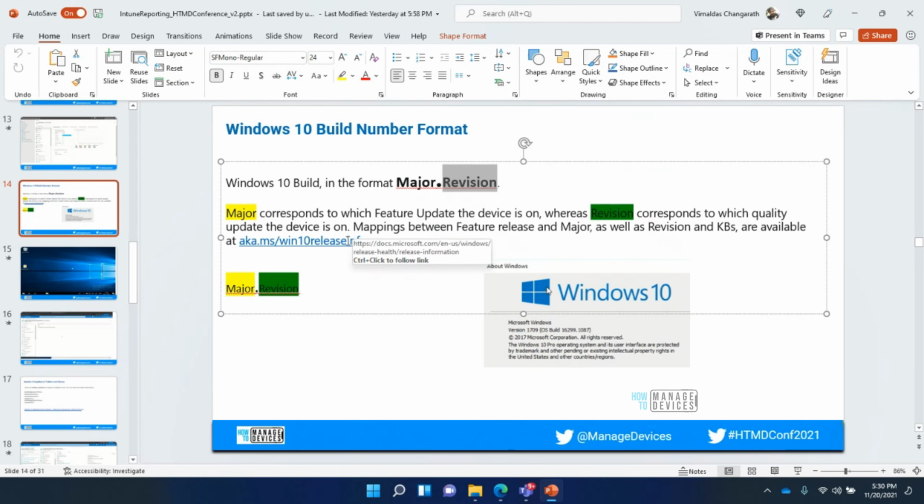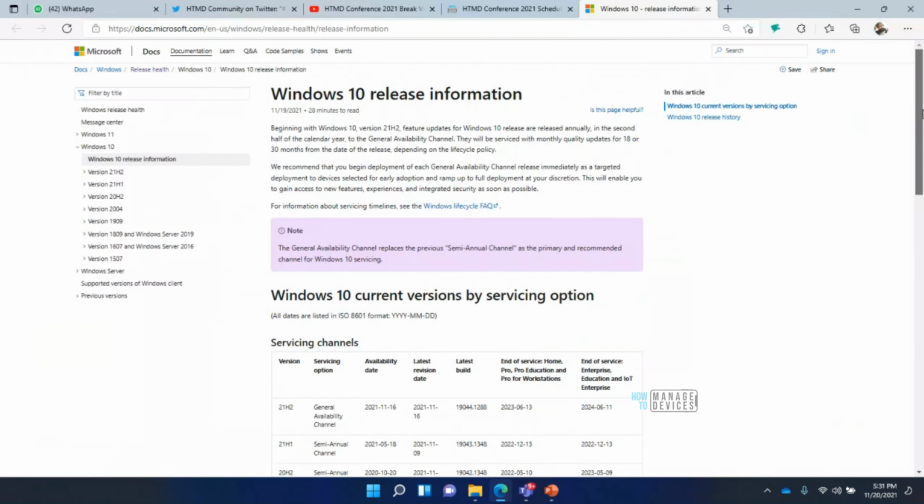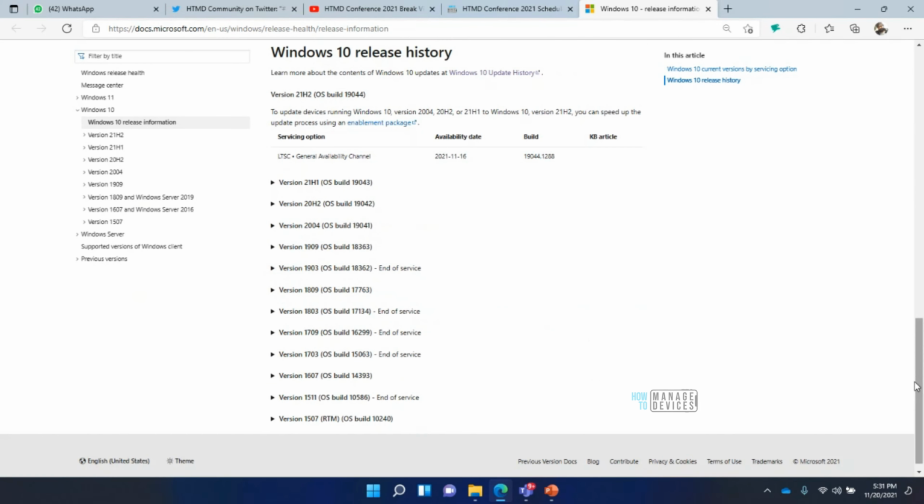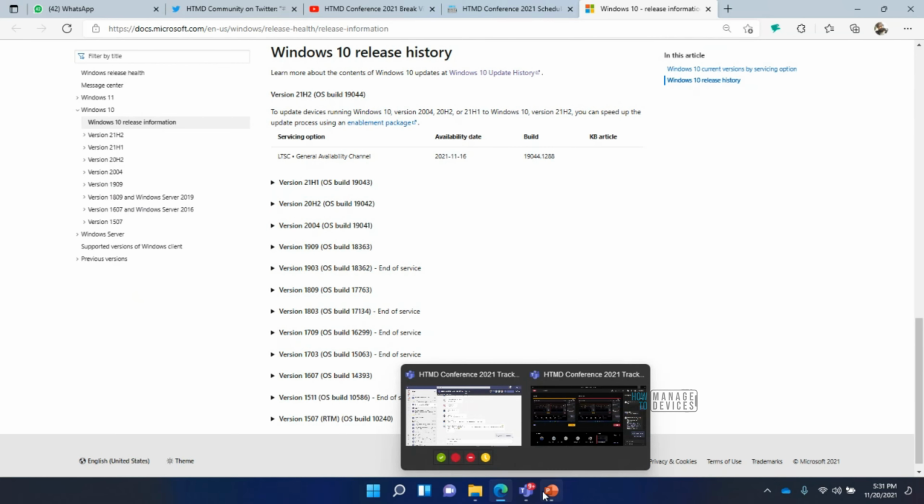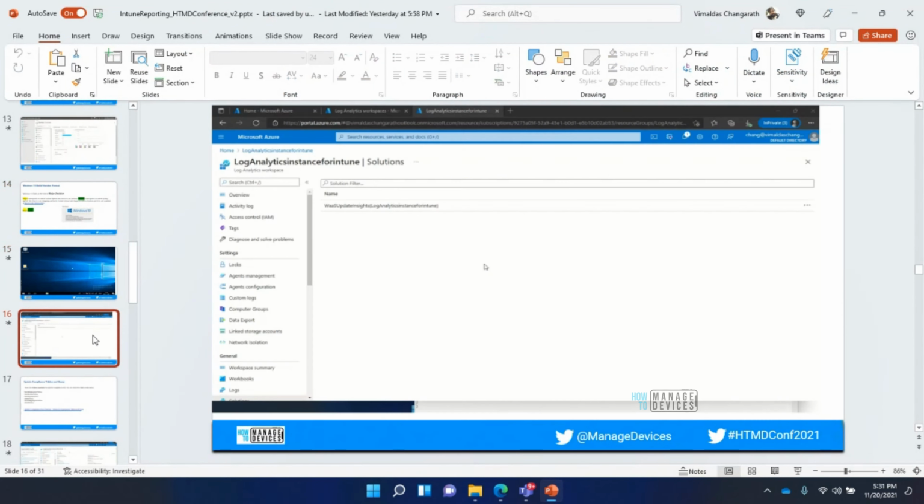If you go to the release document, I would say keep it in a bookmark. This will tell us for each version of the build what the KB is. Let's take an example: build number 16299. These details will be important when we start digging into the reporting perspective. This is sufficient to get many details.